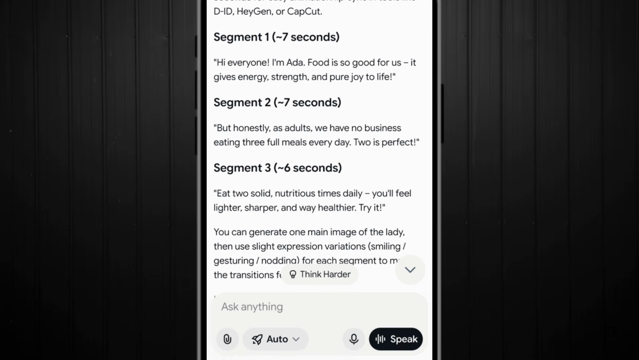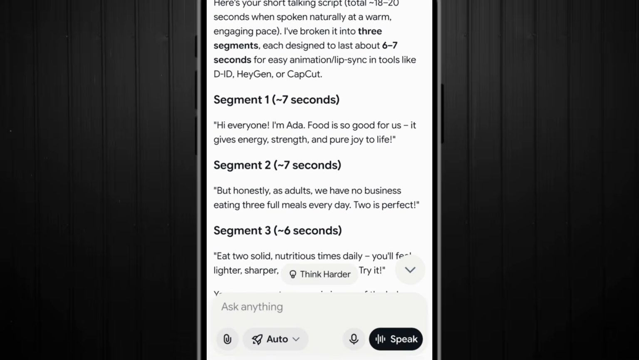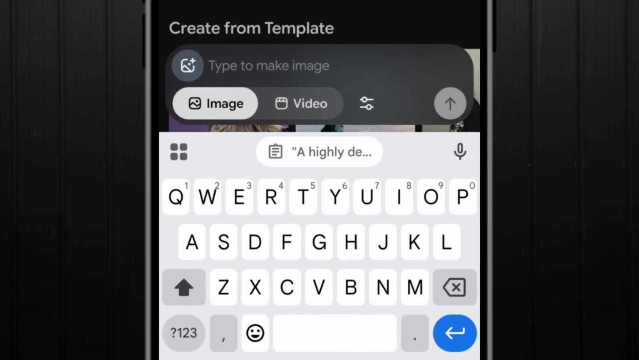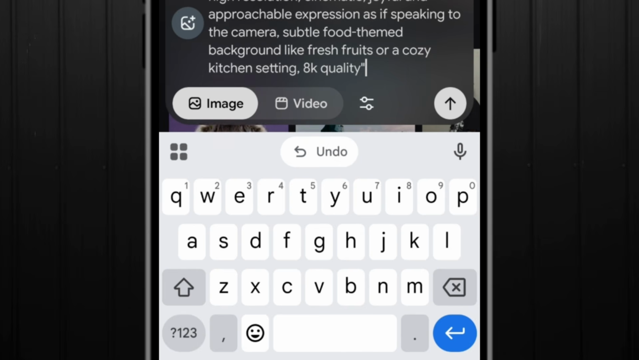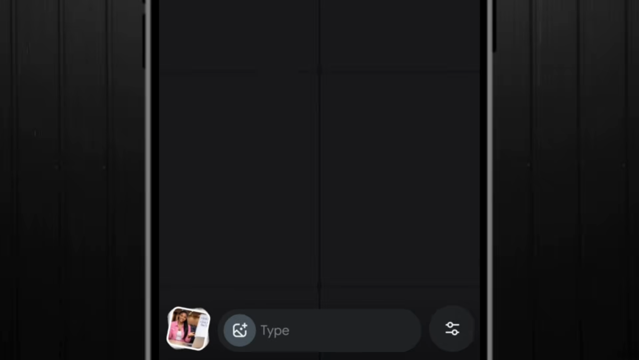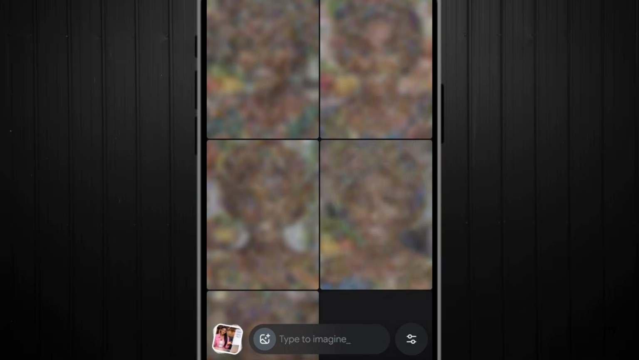Okay, so this is it right here. I have broken it into 7 seconds each for me. So right now I already have the prompt to generate the image. Let's go to Imagine. Let's get our image right here. So I will paste my image prompt, and of course you have to leave it in image right here, and send it. Let's see the image that Grok will give us.